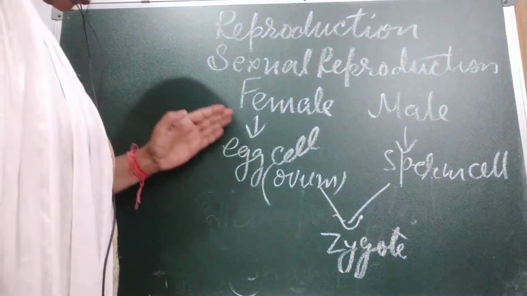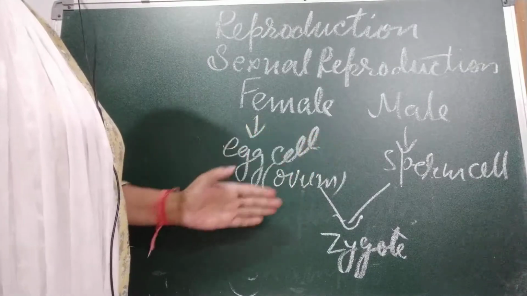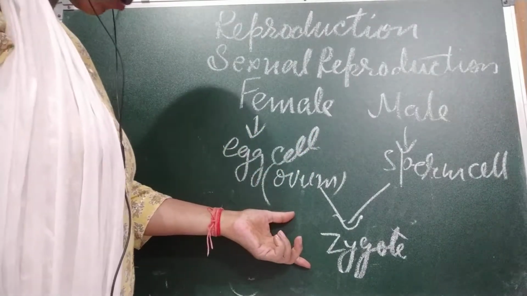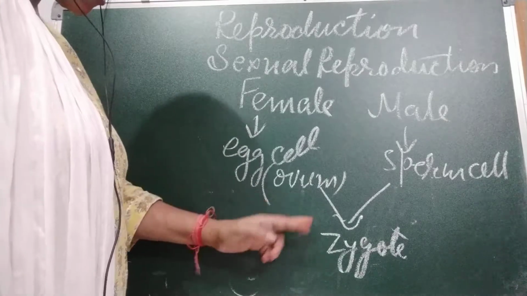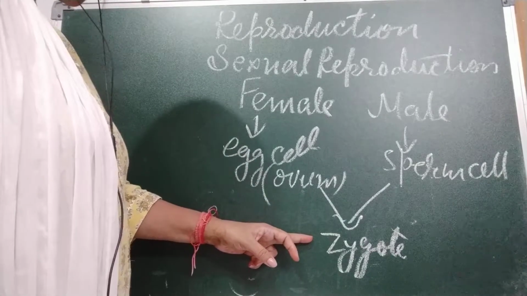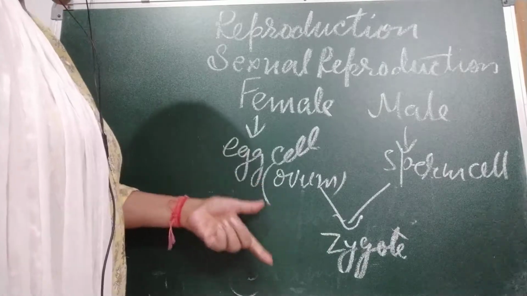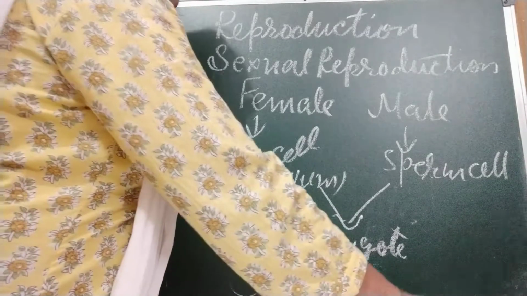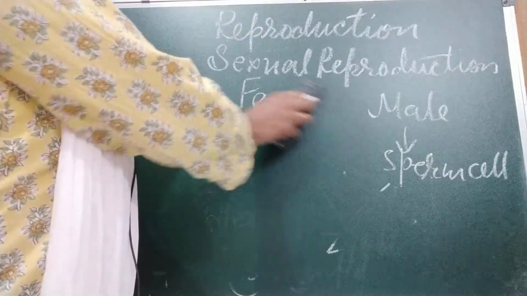The fusion of sperm and ovum is called fertilization, and the cell that is formed is called zygote. The zygote is the first cell of the new organism. It changes over a period of time to form a new organism. After this we are going to discuss fertilization in detail.